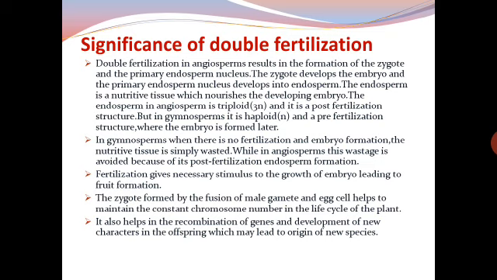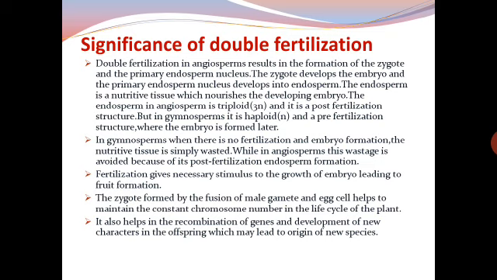So remember, endosperm is a nutritive tissue which is nourishing the developing embryo, which is formed by the development of zygote. The endosperm in angiosperm is triploid and it is a post-fertilization structure, but in gymnosperms it is haploid and a pre-fertilization structure where the embryo is formed later.